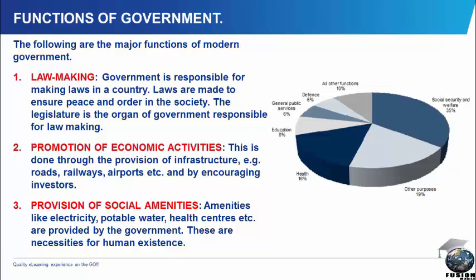Having seen the characteristics of government, we will now go to the functions of government. What are the works that a government needs to do for its people? The following are the major functions of modern government. Number one, we have lawmaking. Government is responsible for making laws in a country. Laws are made to ensure peace and order in the society. Legislature is the organ of government responsible for lawmaking.